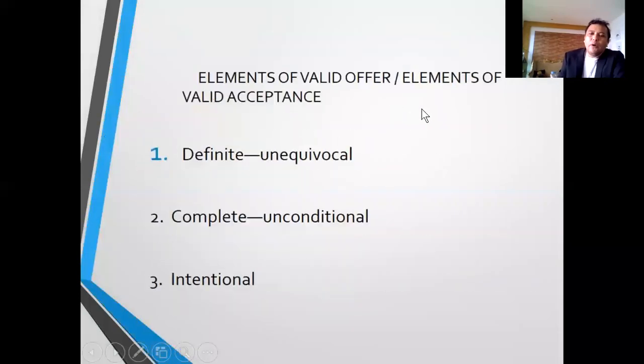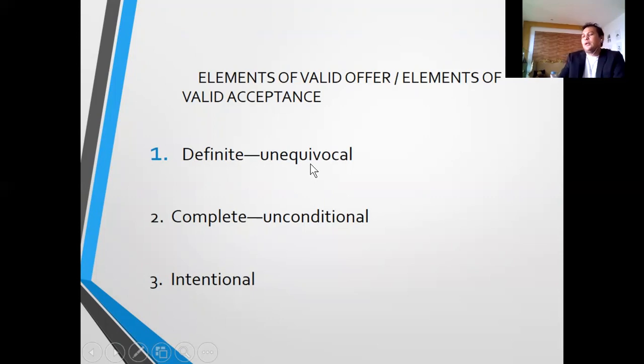So let's go to offer. Now the elements of a valid offer and the elements of a valid acceptance are that the offer must be definite and the acceptance must be unequivocal. Definite means it is clear, plain, not subject to any condition. Unequivocal means it is complete.